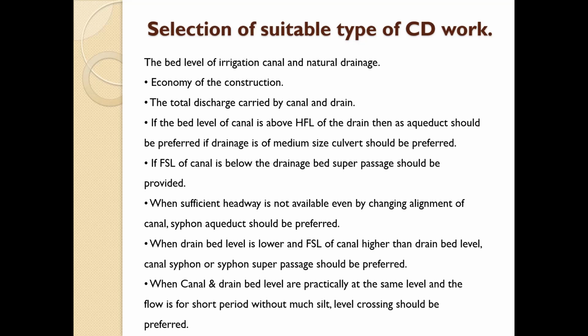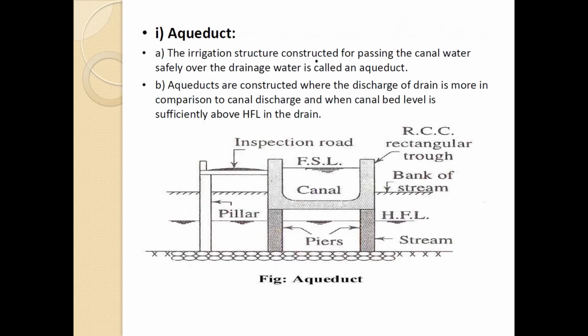When the canal and drain bed level are practically at the same level, then the flow is for a short period without much silt. A level crossing should be preferred. So these are the tentative selection types of the CD works, from which we have to choose.